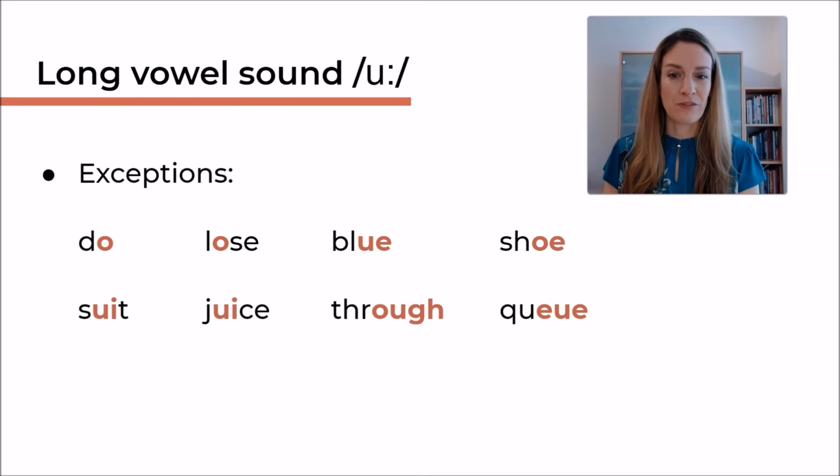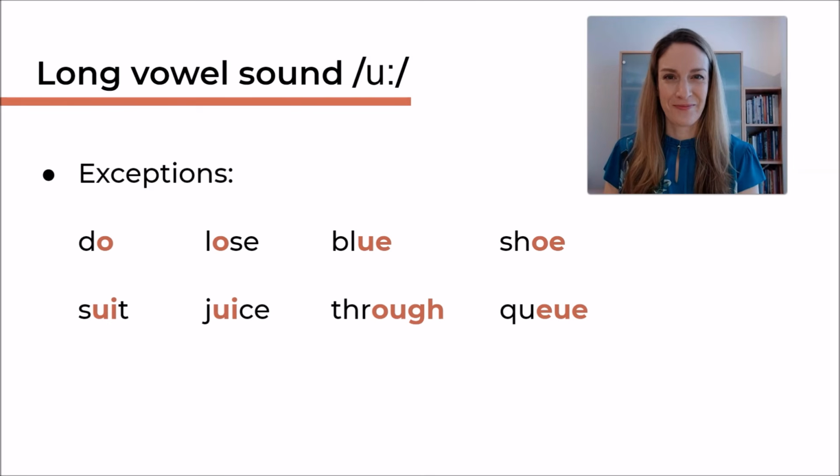So here again we've got 4 letters, O-U-G-H. It's only one sound, U, through. And Q, K-Y-U, Q.